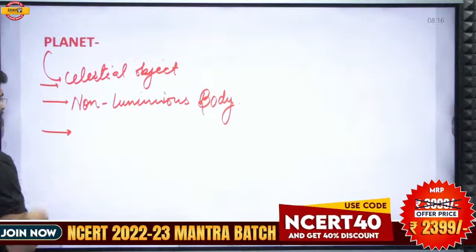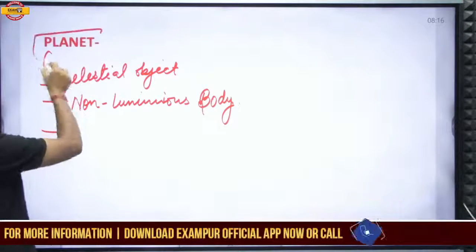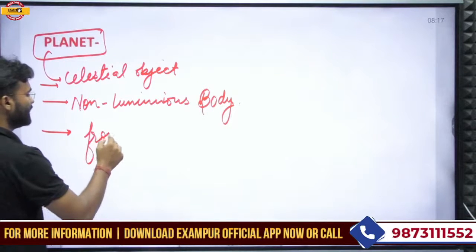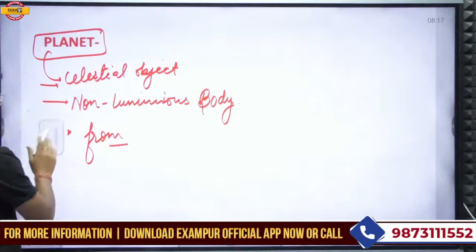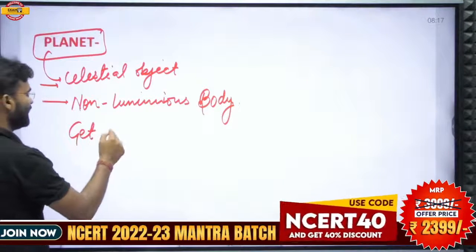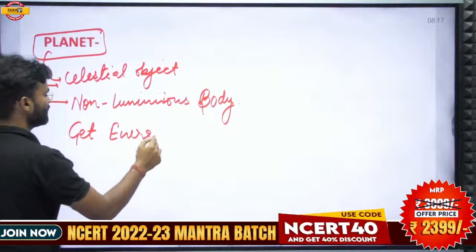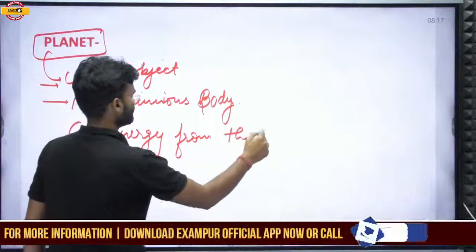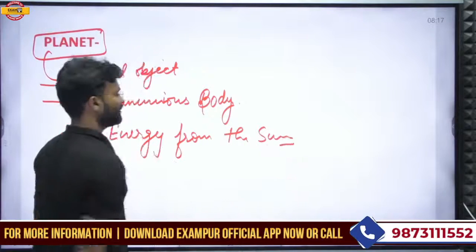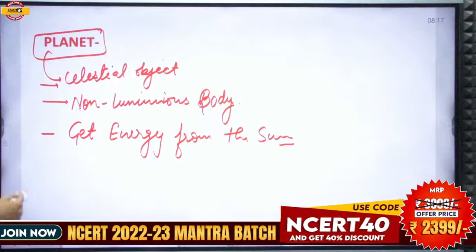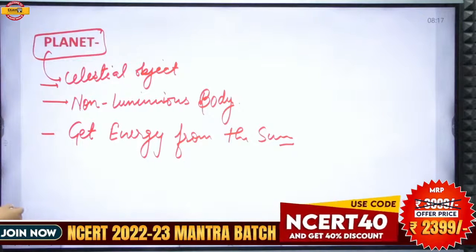At the present time, planets get their energy from the sun. They don't have any mechanism to produce energy on their own. So they get energy from the sun.